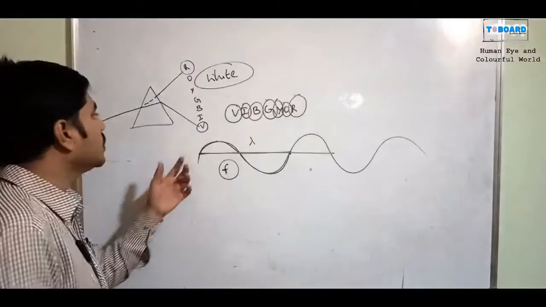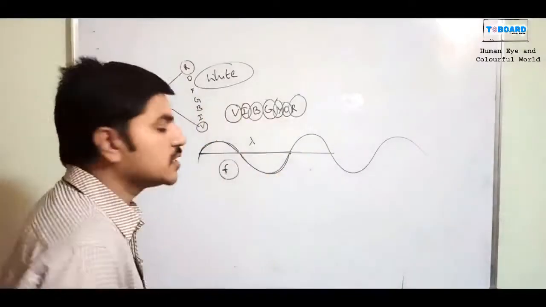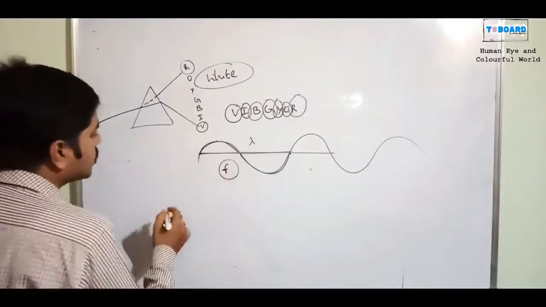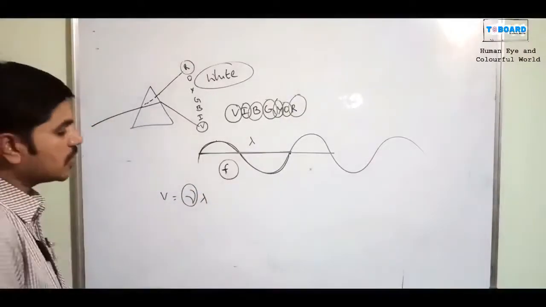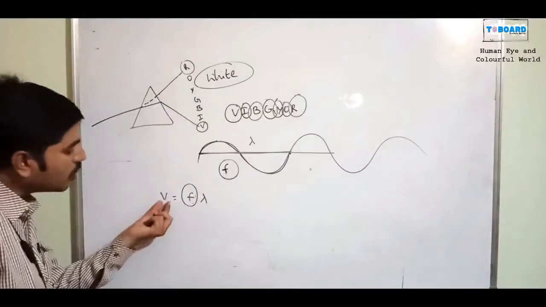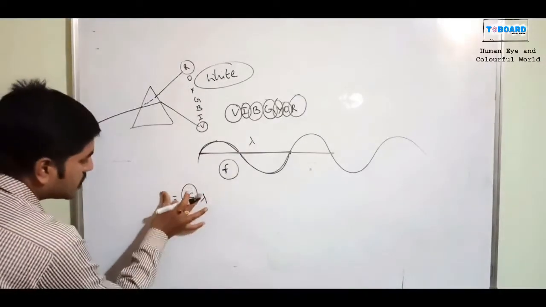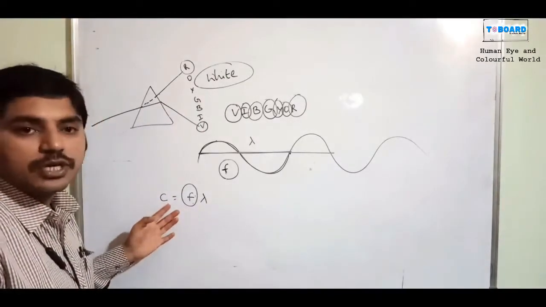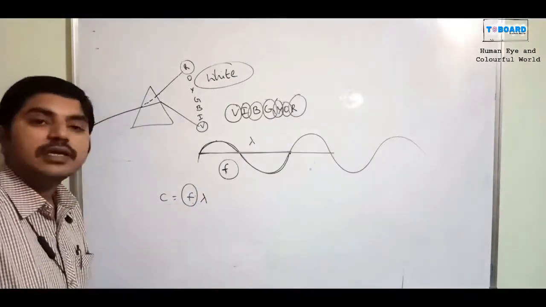If the wavelength values are more, there is less intensity as well as less frequency: more wavelength, less frequency. The formula is also there: V equals nu into lambda, where nu means the frequency, or otherwise F into lambda. What is V? V is the speed of light, or sometimes we call it C. The speed of light in a vacuum is 3 into 10 to the power of 8 meters per second.